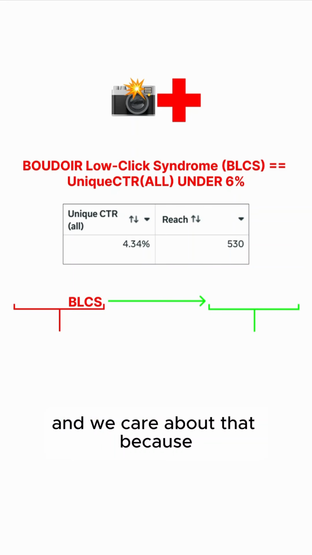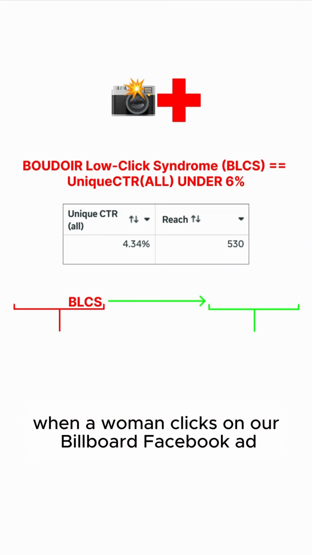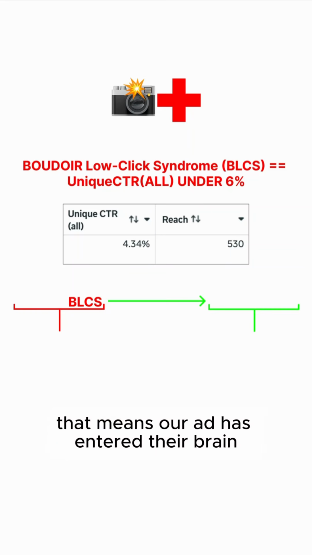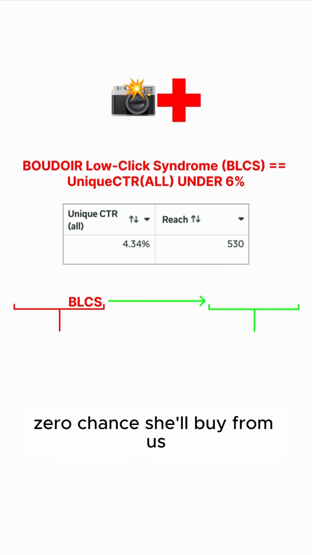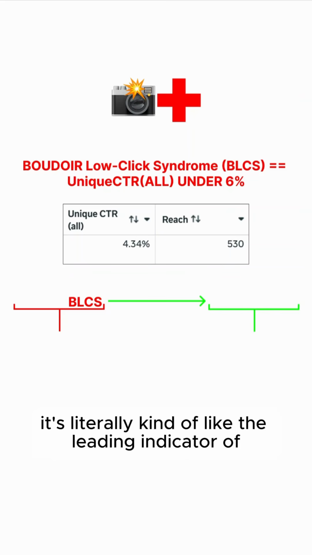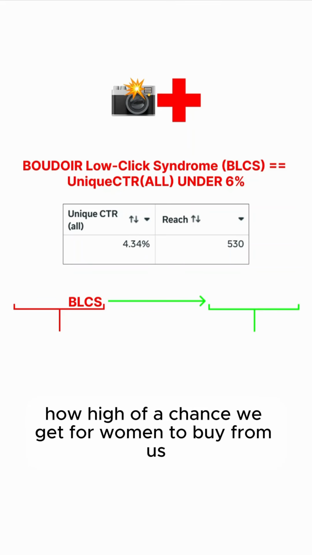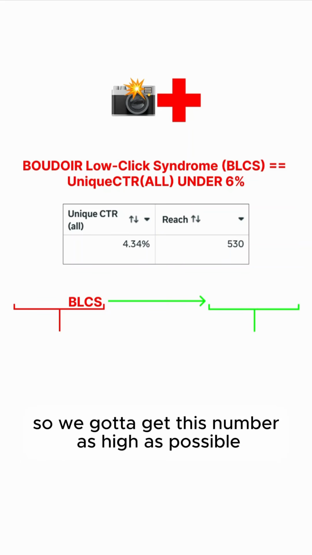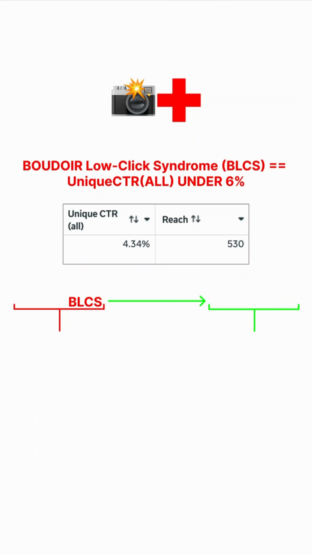And we care about that because when a woman clicks somewhere on our boudoir Facebook ad, that means our ad has entered their brain, which means there's a non-zero chance she'll buy from us. So it's literally kind of like the leading indicator of how high of a chance we get for women to buy from us. So we got to get this number as high as possible, and under 6% means we got some stuff going really wrong.